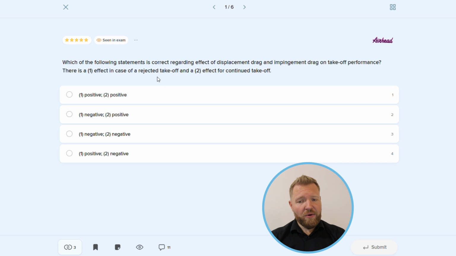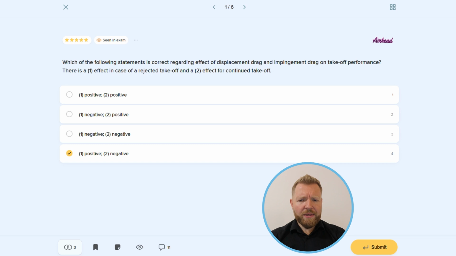In case of rejected takeoff, on the other hand, this kind of drag will have a positive impact on braking action. So the correct answer is answer number 4. There is a positive effect in case of a rejected takeoff and a negative effect for continued takeoff.